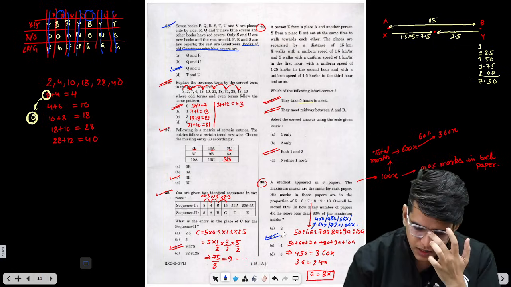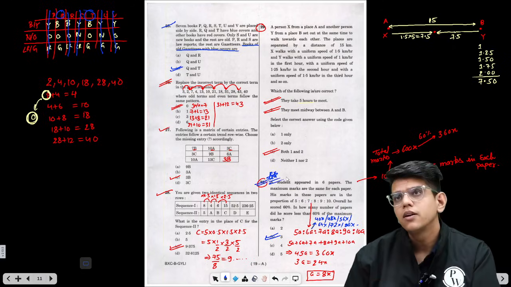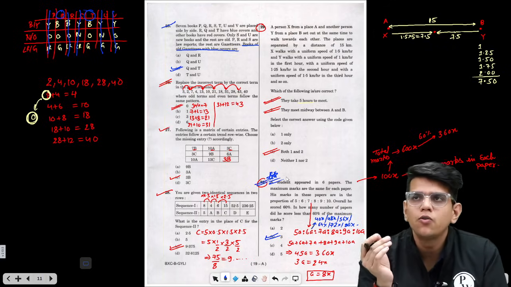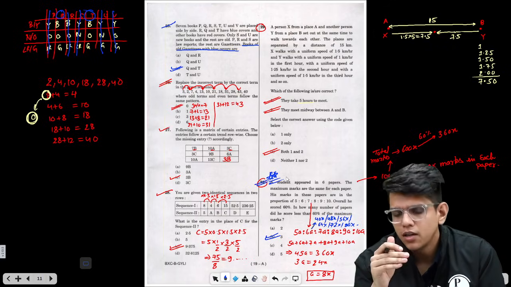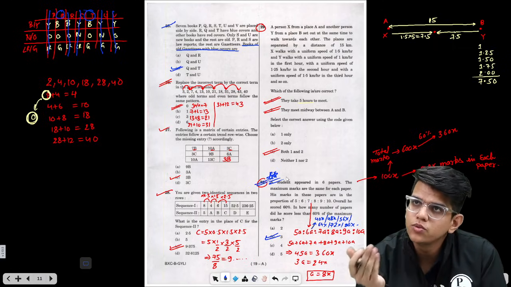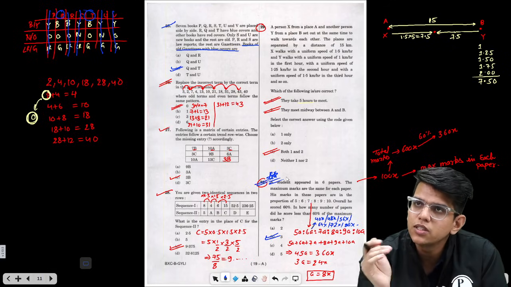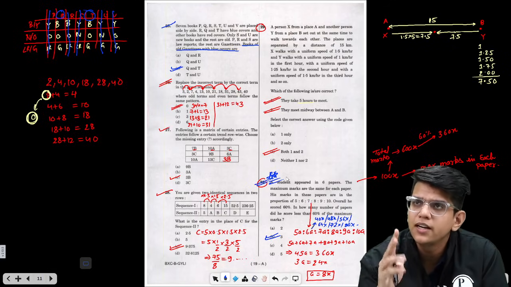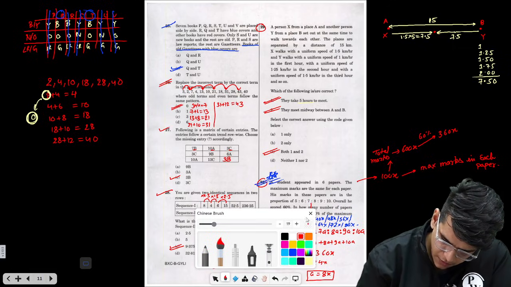This is how you can solve these. This is a very good question, right? You need to understand how proportions work, how you can convert something of 100x to 60x by taking the percentages, all those things. So this question is based on percentage, ratio and proportions. Let's move to the next part of the paper.